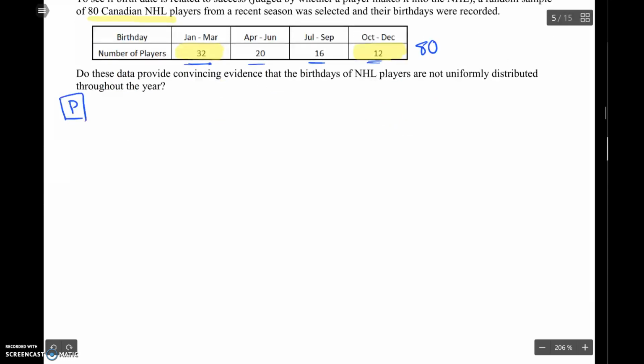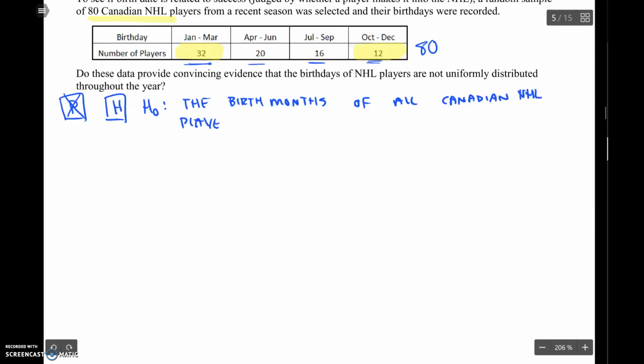P-step, I always skip this P-step in a chi-squared test, so I'm going to go right to the hypotheses. The null: the true distribution of the birth months of all Canadian NHL players is equally distributed throughout the year. All birth months are equally distributed throughout the year.